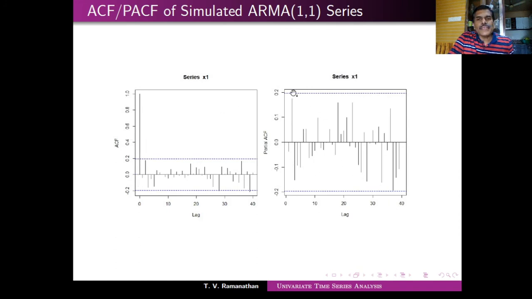What happens in this particular case is that all of them look almost within the bounds. So we say that none of the ACF and PACF values are significant. And for which series does this happen? This happens for a white noise process. That's what we have seen. But you see, this is not generated from a white noise.